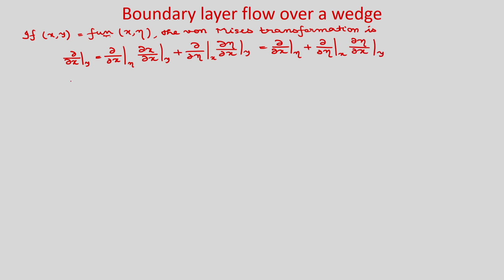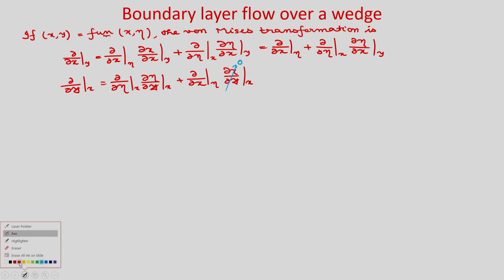Similarly, you can write del of del y as del of del eta by del y plus del of del x by del y. You can see in this case now you are keeping x constant and you are trying to find del x by del y. So, obviously, it will become 0. So, it will be equal to del of del eta by del y, at constant x.